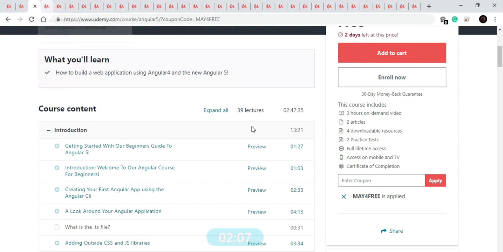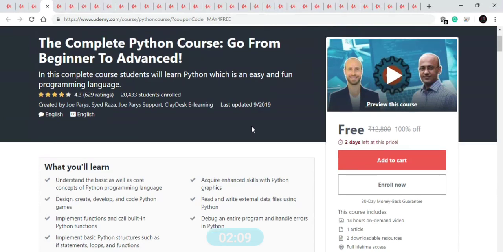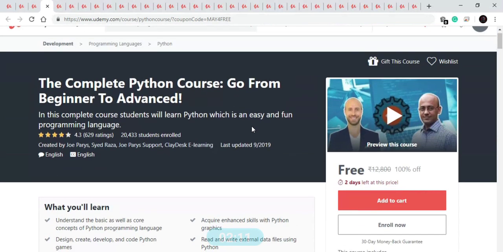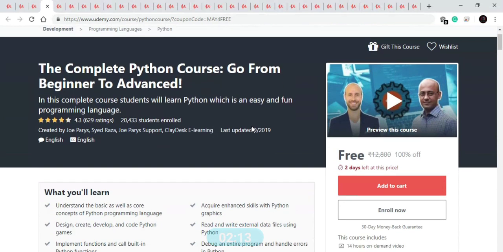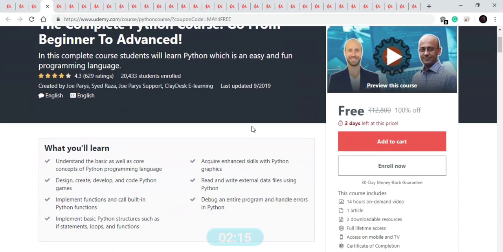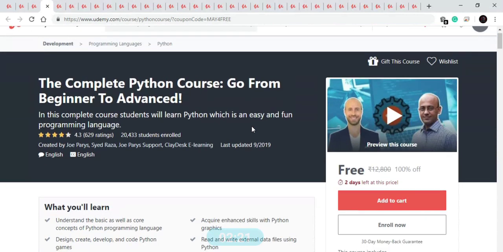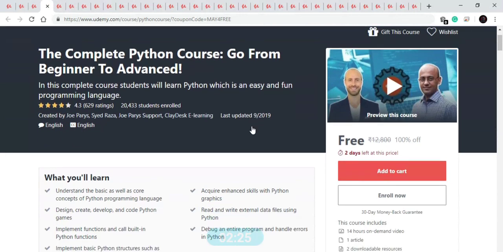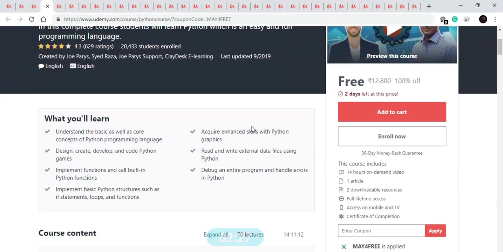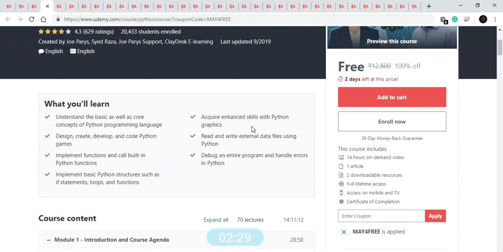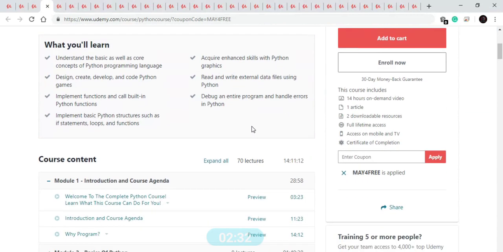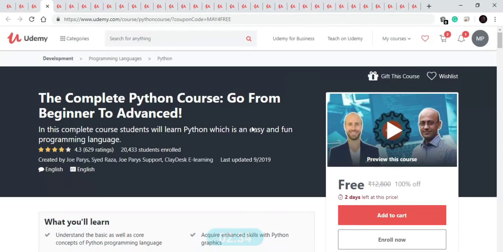Our next course is also on Python. In this course you will learn about the basics and core concepts of Python programming. You will learn how to design, create, develop and code Python games. This is a good course for those who want to learn Python programming and develop their career in it. It's about 14 hours along with 2 downloadable resources, comprises 70 lectures and is available for free for 2 days.